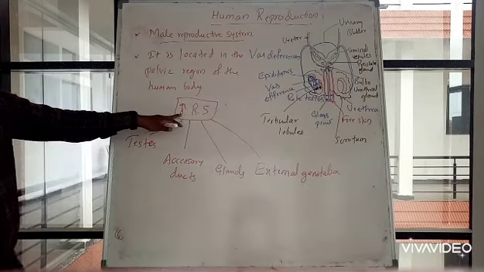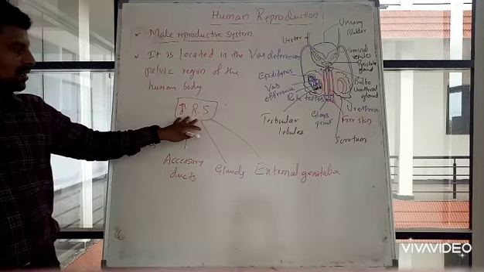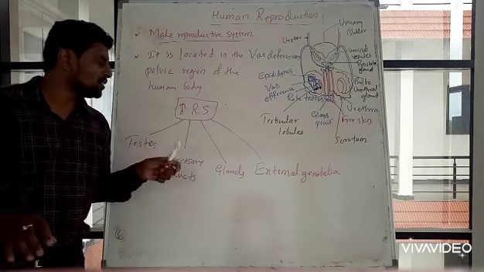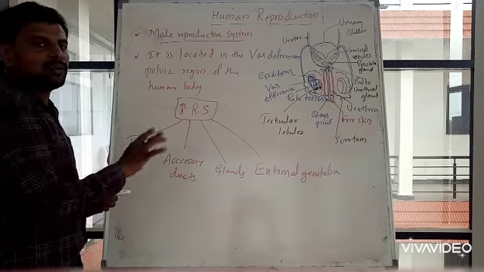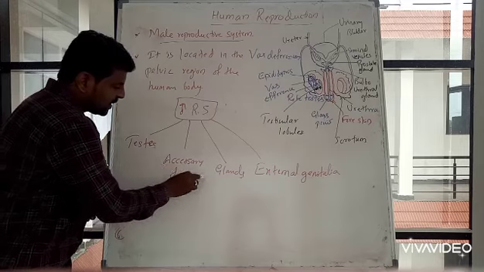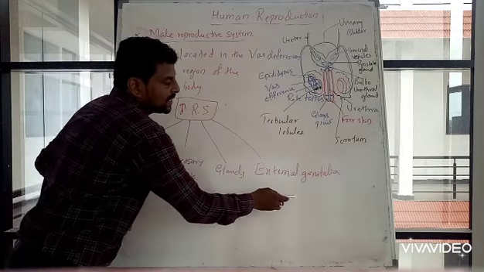Here I simply wrote RS, which means reproductive system. The male reproductive system generally contains 4 parts, mainly the testes, accessory ducts, glands, and external genitalia.